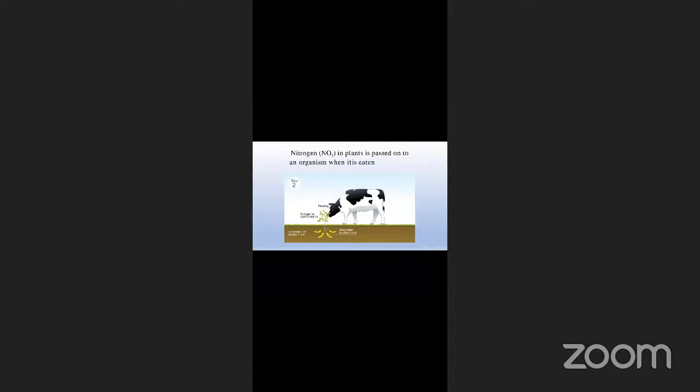Whenever these nitrates are utilized by the plant, they will be stored in the plant, not exactly as nitrates, but in the form of amino acids or nucleic acids. And once they are stored, these plants are eaten by herbivores, primary consumers like cows, goats, etc. And this nitrogen, whatever is stored in the plants, is now passed over to these animals.